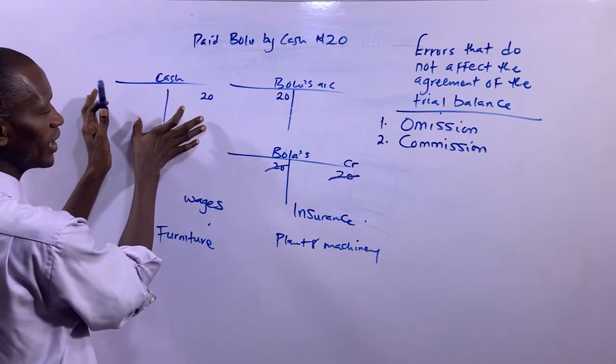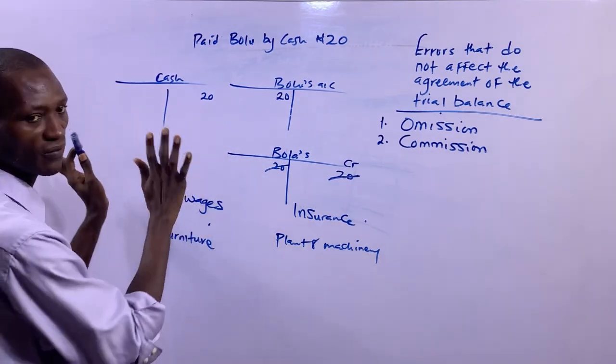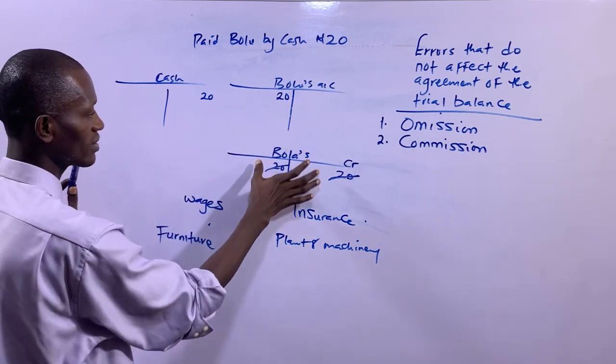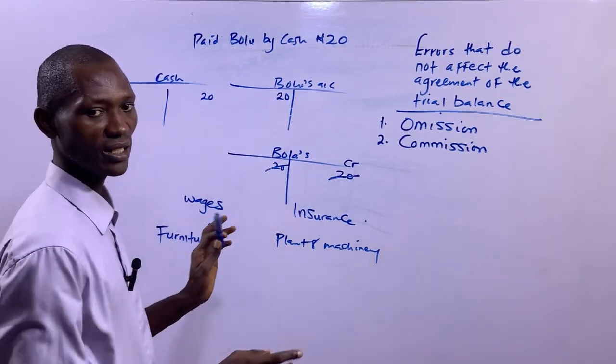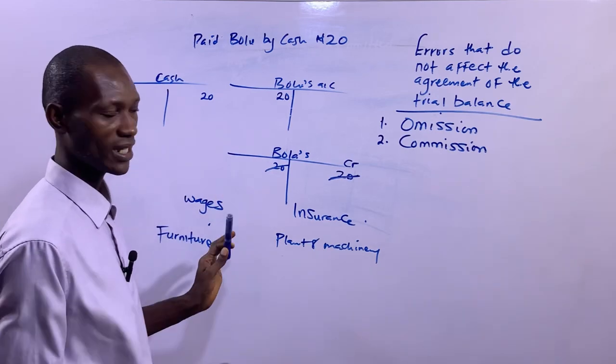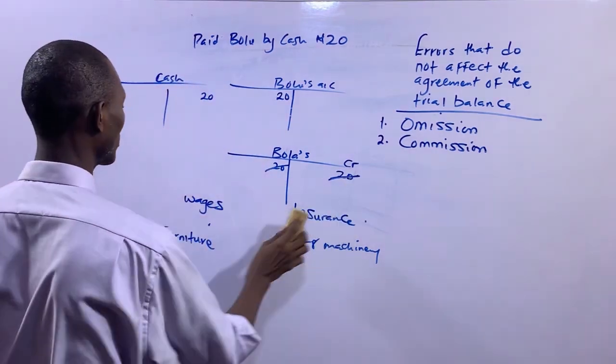So the recording in cash account is intact. This is not affected. But only that what ought to be debited in Bolu's account was debited in Bola's account. That's that. So I hope that is understood. Good. So let's take the next one.